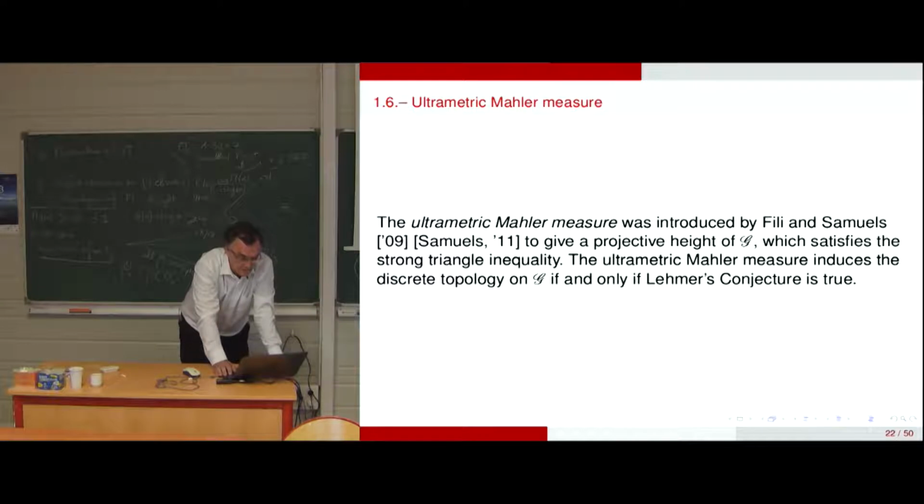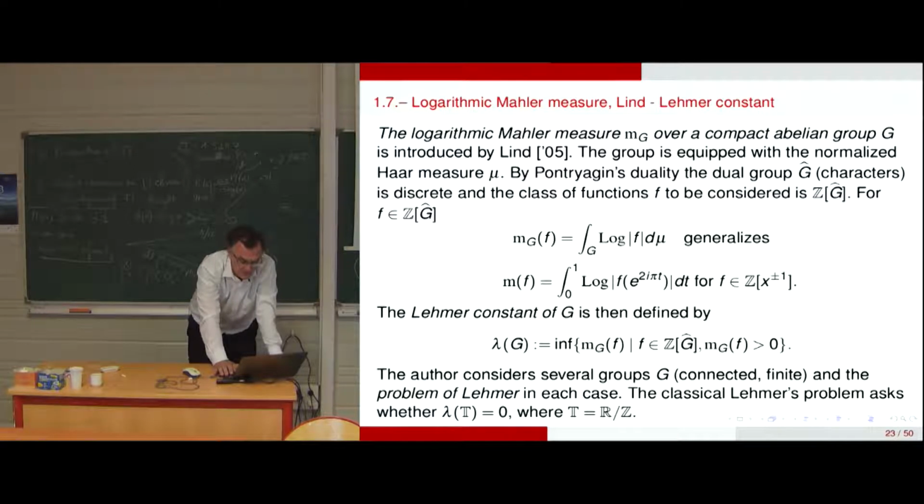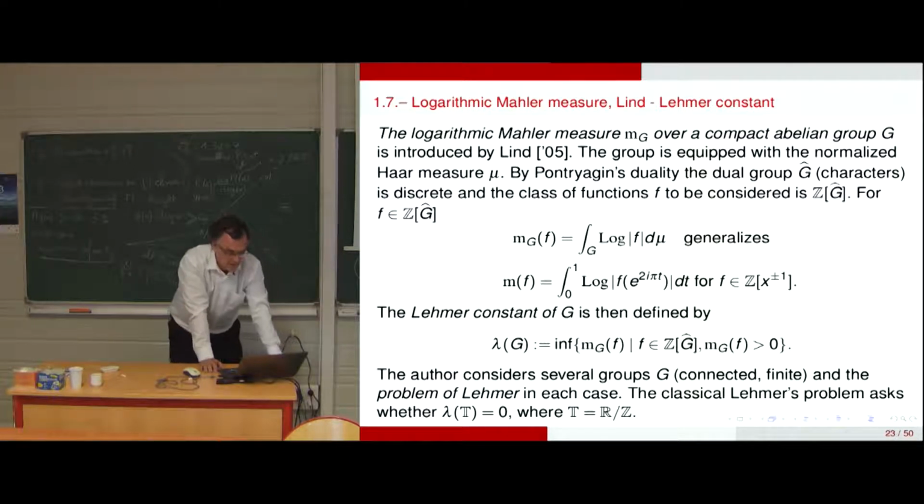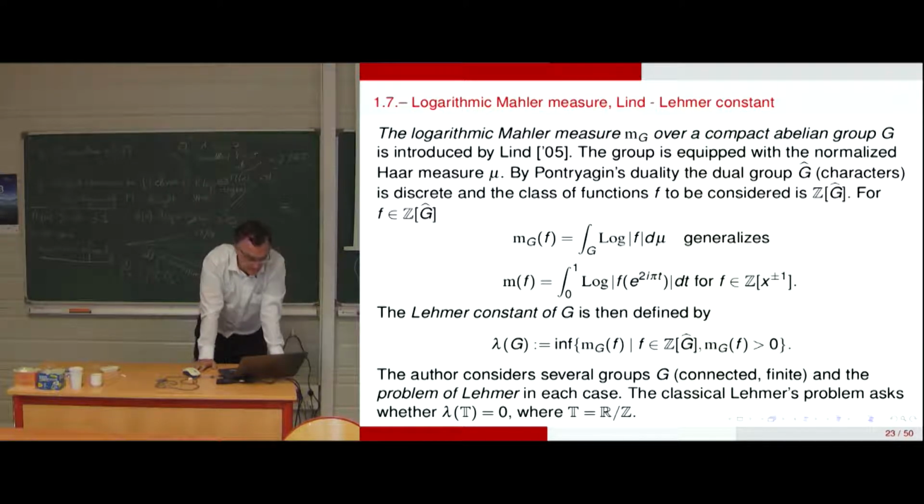So there is an ultrametric Mahler measure also, by Samuels, to give a projective height on G, algebraic numbers modulo torsion, which satisfies the strong triangle inequality. And the ultrametric Mahler measure induces the discrete topology on G if and only if Lehmer's conjecture is true. So we have already seen this condition. So it gives spaces which are discrete. So there is an approach also developed by Lind, giving rise to the logarithmic Mahler measure in the sense of Lind and the Lind-Lehmer constant.